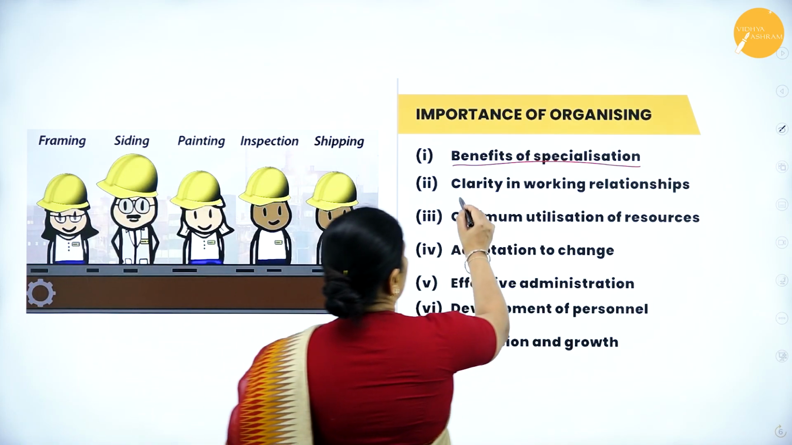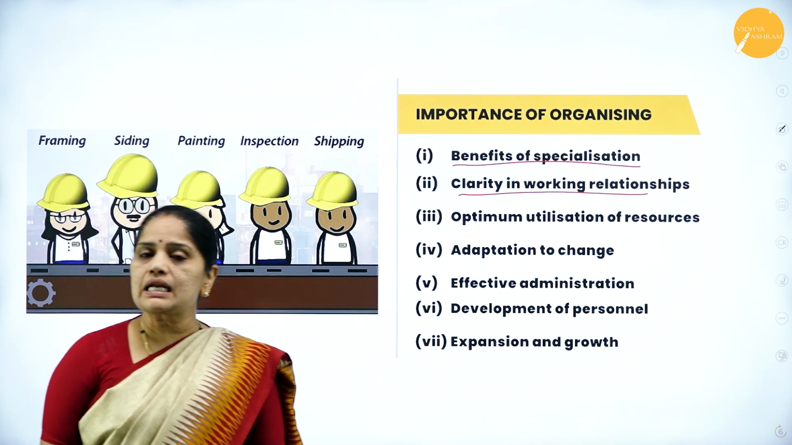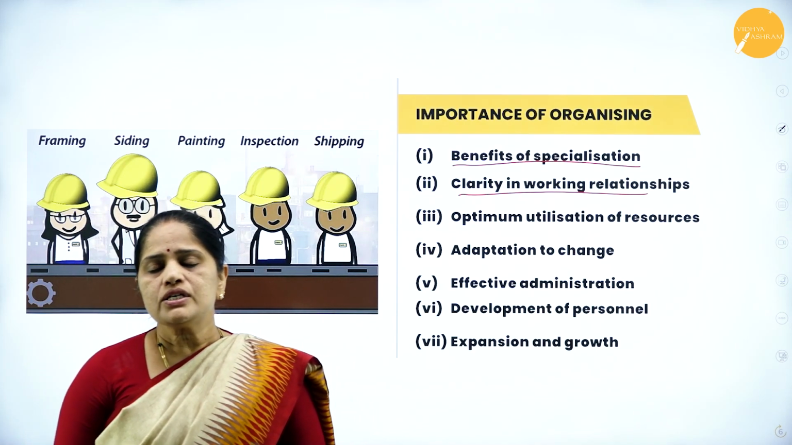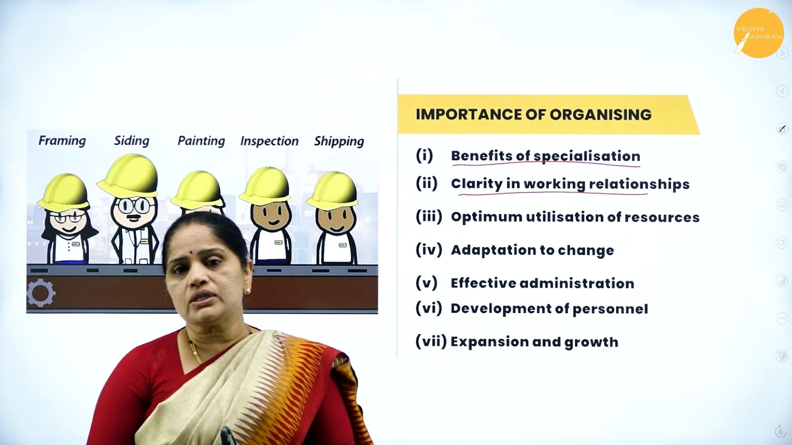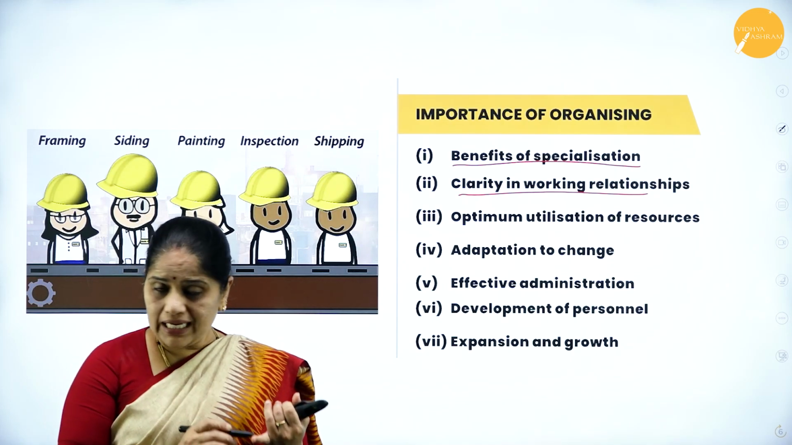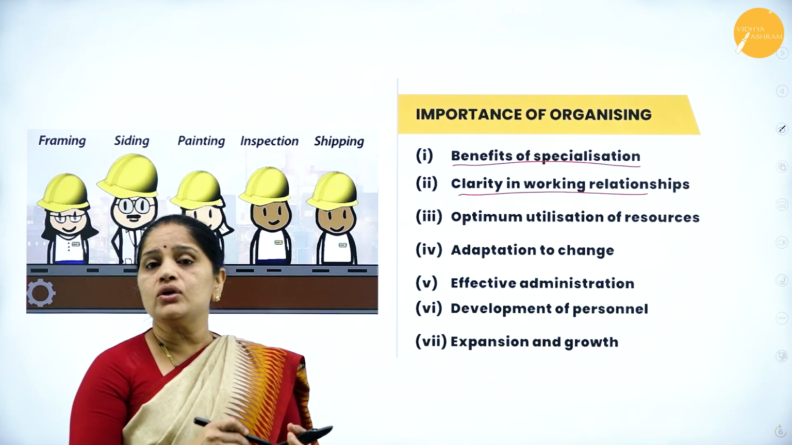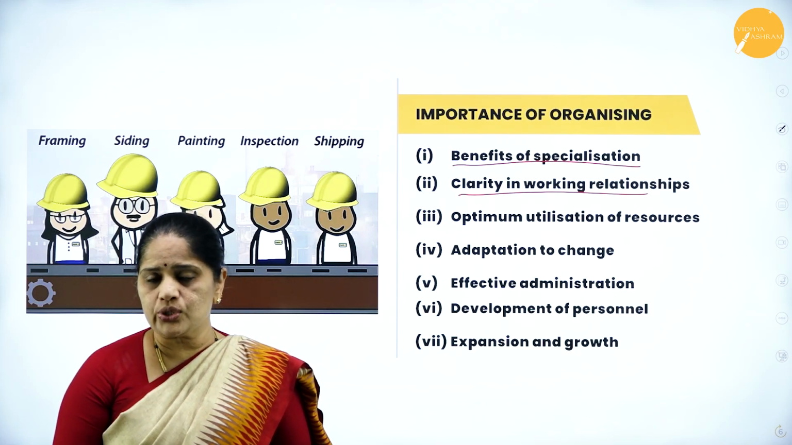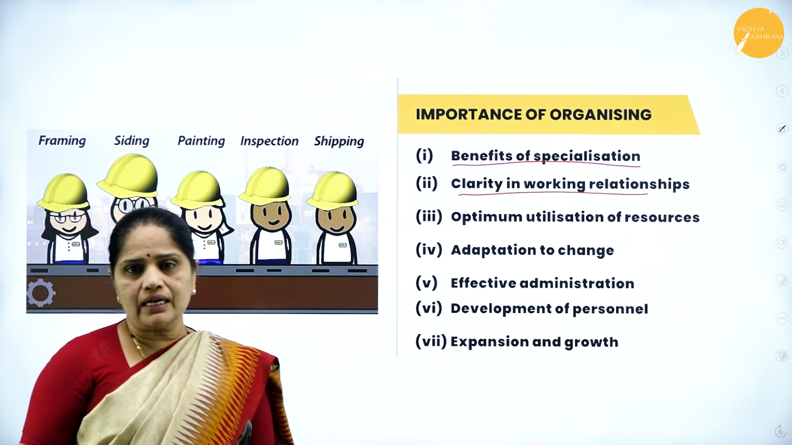Then the second one is clarity in working relationships. Now, what is this clarity in working relationships? We should know each of the positions within the departments. So there will be an authority-responsibility relationship. For each job you are creating duties, you are creating the authority, you are giving the responsibility also. So you will have more clarity in working relationships.